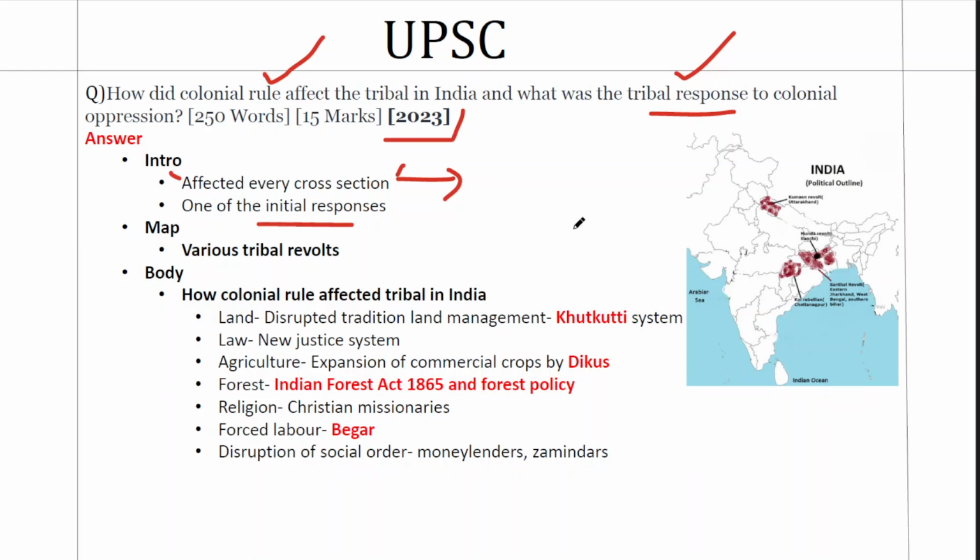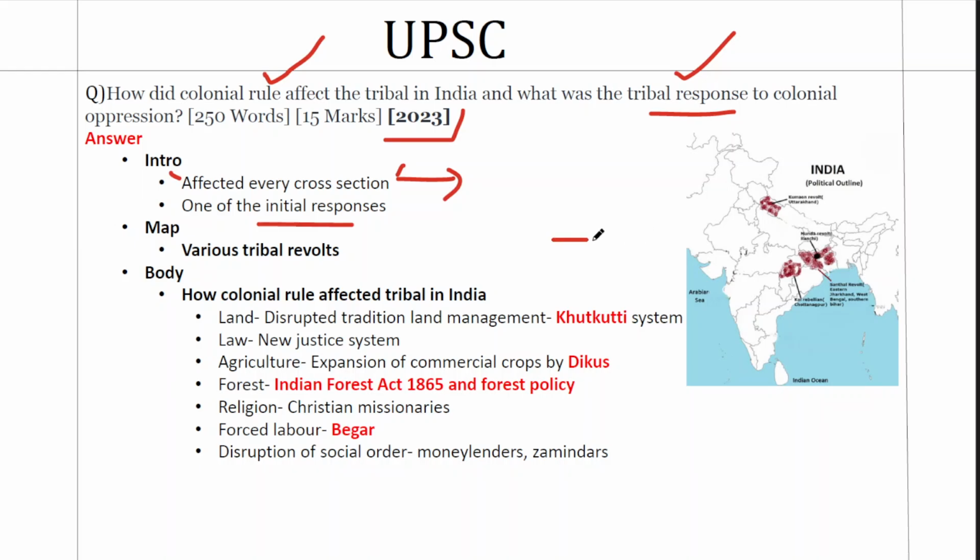If you take the dates of the Kol Mutiny or the Santal Rebellion, this can be seen as an initial response. We won't talk about examples here; we will give them in the second part. Here we will just say that the tribal response was one of the initial responses, which can be considered in the larger fold of the national movement.